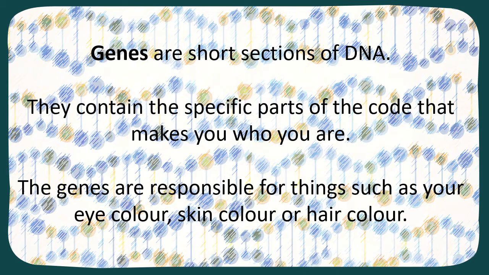If you were able to look even closer, microscopically at DNA, you would then see that it's organised in little sections, and these little short sections are your genes. And these contain specific parts of your code. So when they're all put together to make DNA, it's your whole code. But if you just wanted to focus in on a tiny bit of code, such as your eye colour, there'd be a specific gene for that. So not only do they determine your eye colour, they determine your skin colour, your hair colour, they can determine whether you have freckles, whether or not you've got a big or a small nose, straight or curly hair.